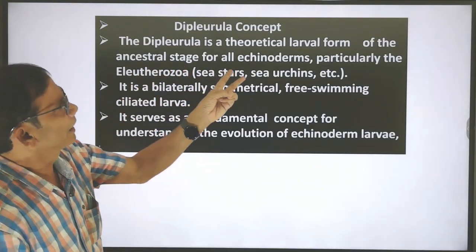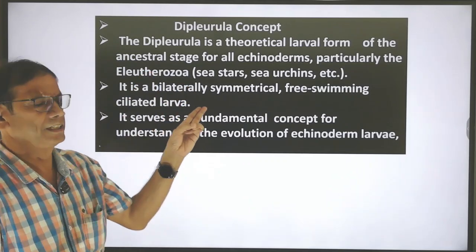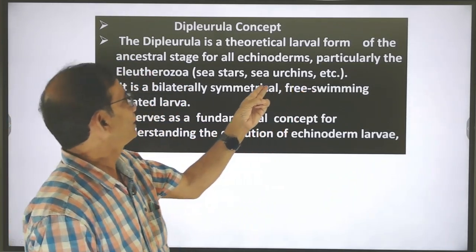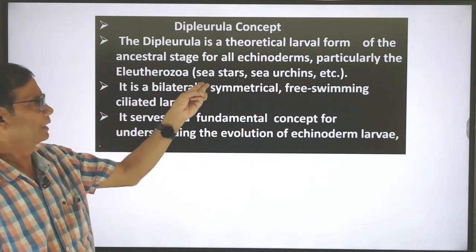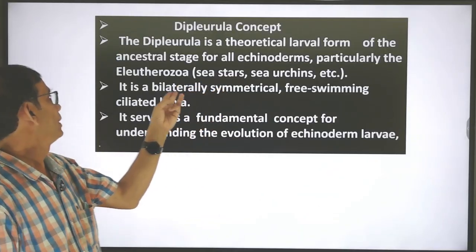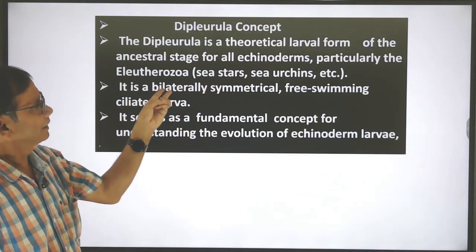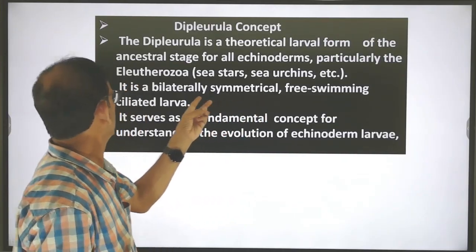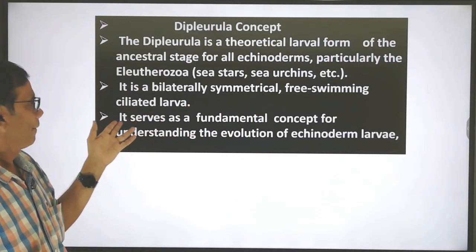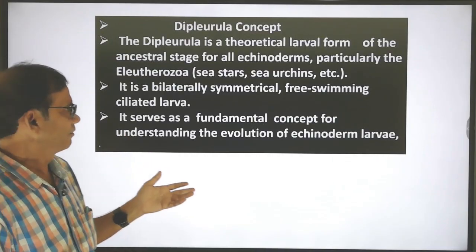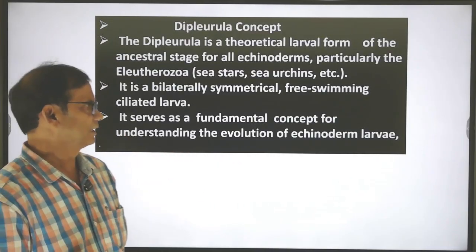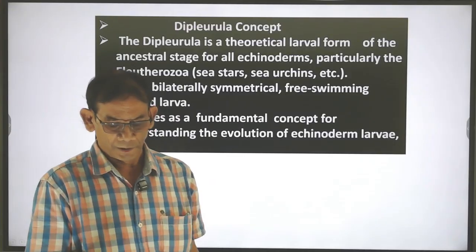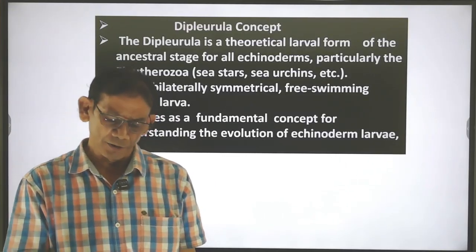Dipleurula is the theoretical larva of the ancestral stage of all echinoderms, particularly in the Eleutherozoa, that is sea star or starfish. As it is bilaterally symmetrical, Chordata is also bilateral, it is a free swimming and ciliated larva. But it serves as a fundamental concept for understanding the evolution of chordates. That means evolution of echinodermata larva.